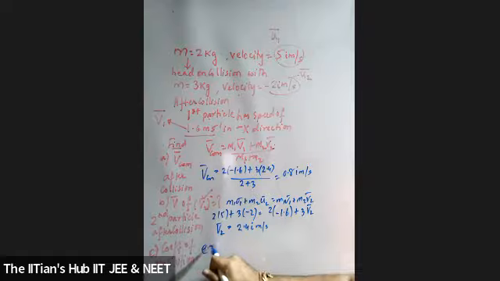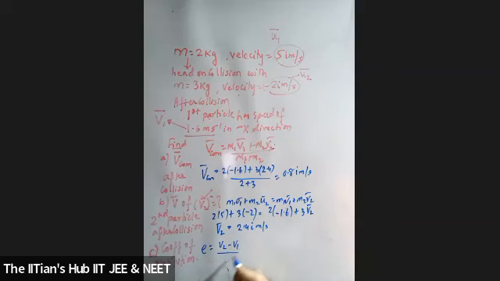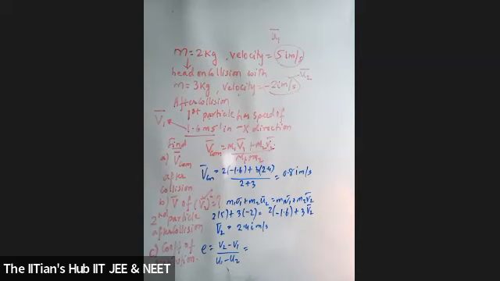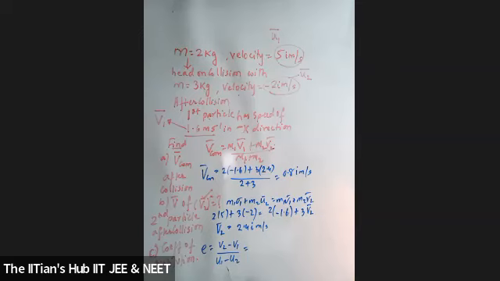Can you tell me the formula first? E is equal to V2 minus V1 upon U1 minus U2. Now substituting the values, what are you getting? It's 2.4 minus 1.6. Should I put the vector notations for the final velocities after collision and the initial velocities? No. Fine.